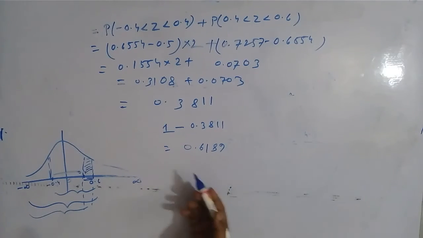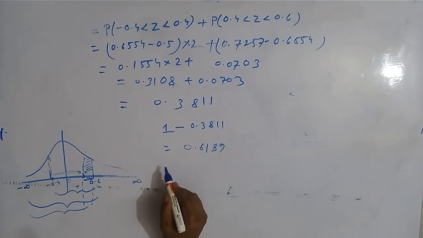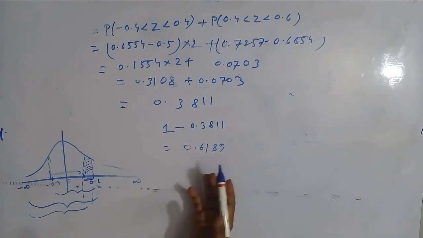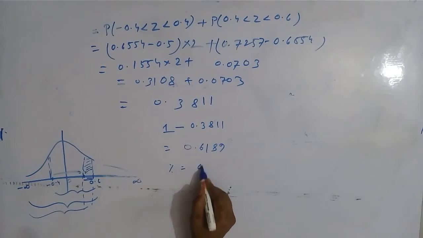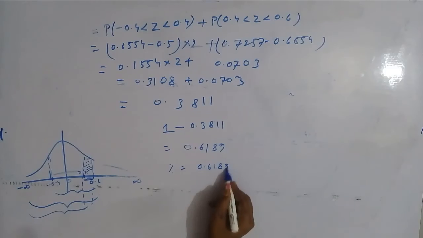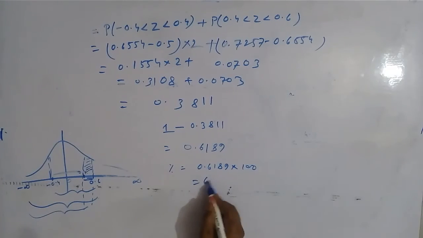So this is the probability that the length of the random bolt selected is defective. To get the percentage, simply multiply it by 100. So the percentage will be 0.6189 into 100, that is 61.89%. So this is the percentage of defective bolts produced.